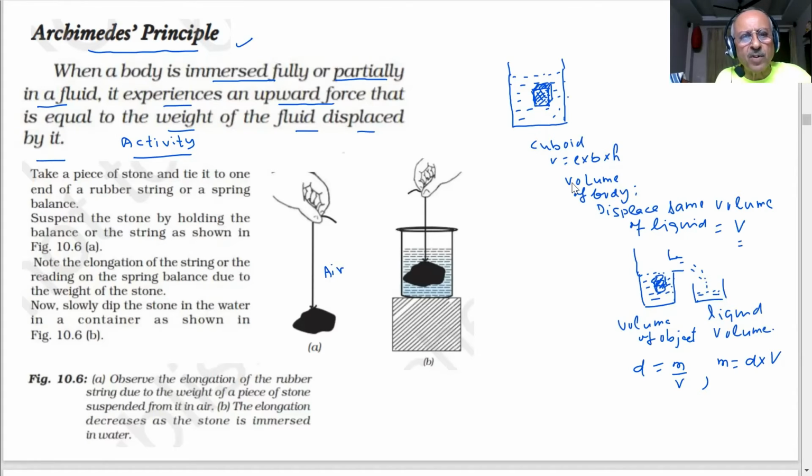Now you take the same stone and immerse it in liquid. This is my water. Okay? Suspend the stone by holding the balance or string as shown. What will happen? What will you find? Note the elongation of the string or the reading on the spring balance due to the weight of the stone. Now slowly dip the stone in water in a container as shown. What will you observe? Will the reading be the same or will the reading change, students?